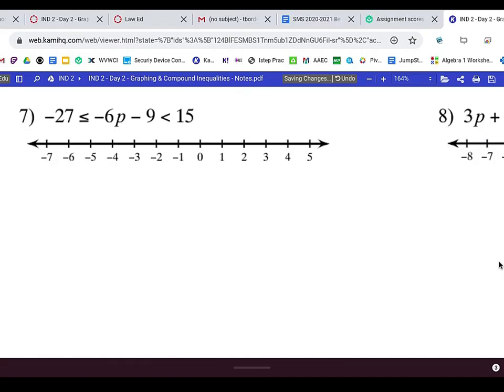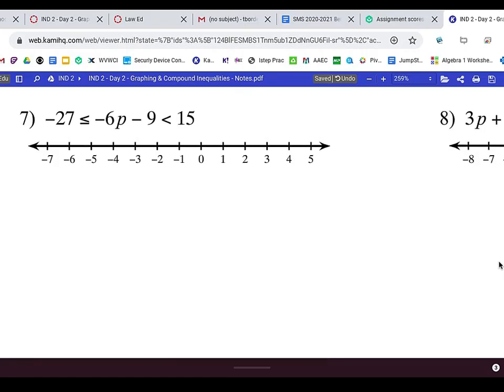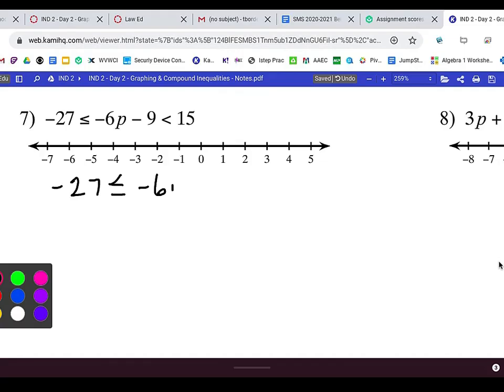We got 2 more examples. All right, this one is an and. So I'm going to write it here. Negative 27 is less than or equal to negative 6p minus 9 is less than 15. All right, this is an and, which means we've got the 3 columns. That middle column has our variable in it, and we want to get that by itself. So we got to get the negative 6 and the negative 9 off.